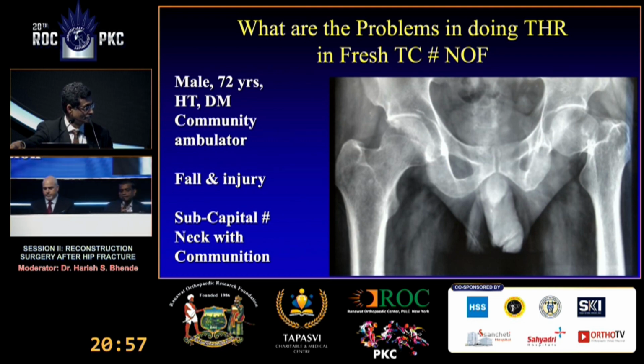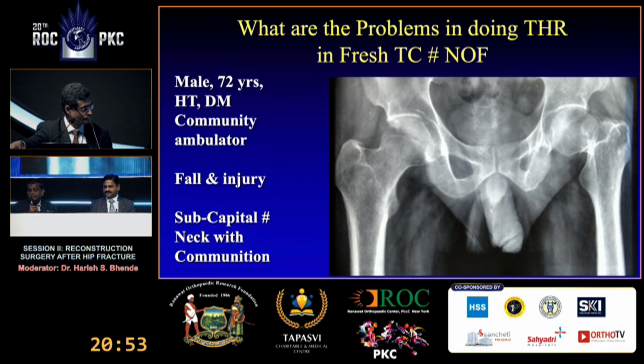The head size is big, so I'm happy doing a ceramic on poly. The concept that you said, that we are going to lengthen him, is not true anymore. So we don't expect his limb to be long. We expect to equalize his limb length. How do you manage if on the table you have put a cup and a trial stem and you realize it looks lax? Typically we'll use hooded liners or dual mobility in all fracture neck of femurs. So we do not go by the laxity and we do not end up lengthening the limb.